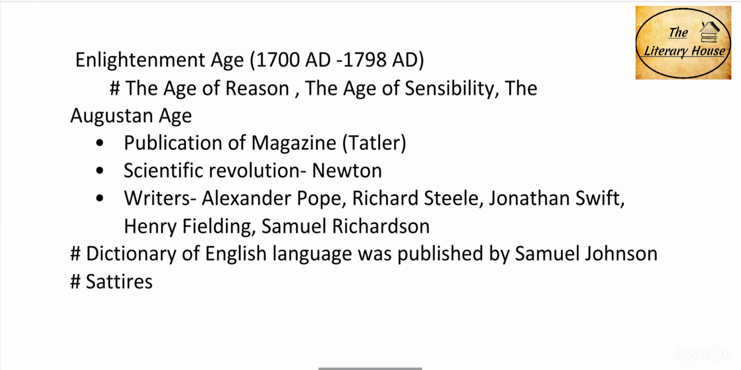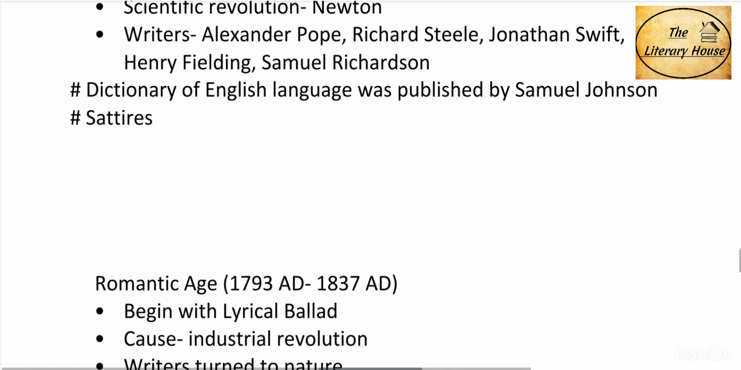After the Restoration age, we have the Enlightenment age, from 1700 AD to 1798 AD. This age is also called the Age of Reason, the Age of Sensibility, and the Augustan age. This age saw the publication of magazines due to the development of coffee houses. The Tatler was the first magazine published. There were scientific revolutions by Newton and Galileo. Famous writers in this age are Alexander Pope, Richard Steele, Jonathan Swift, Henry Fielding, and Samuel Richardson. A Dictionary of the English Language was published by Samuel Johnson. Satires were very famous in this age.